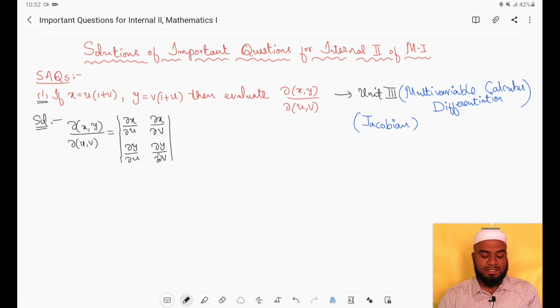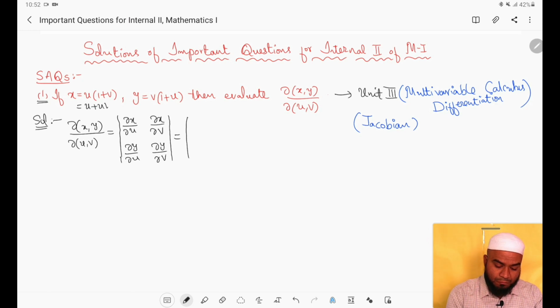So we have to find all these partial derivatives and substitute here. So this is equal to the Jacobian with the partial derivative of x with respect to u. Further you simplify this: you will get u plus uv here, and v plus uv. Actually x is u plus uv and y is v plus uv.